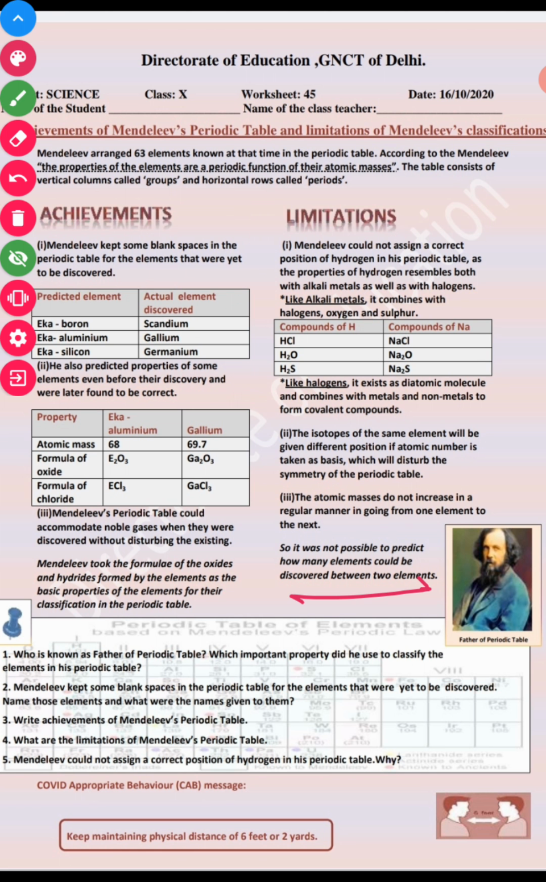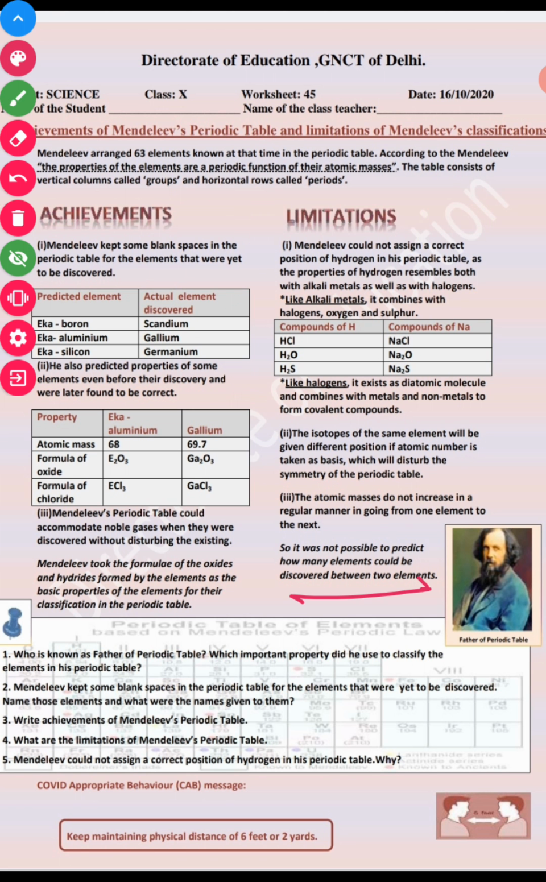So this is all about your today's worksheet. Let's do practice exercise. First we have, who is known as the father of periodic table? So Mendeleev is known as the father of periodic table. Full name of Mendeleev is Dmitry Ivanovich Mendeleev.